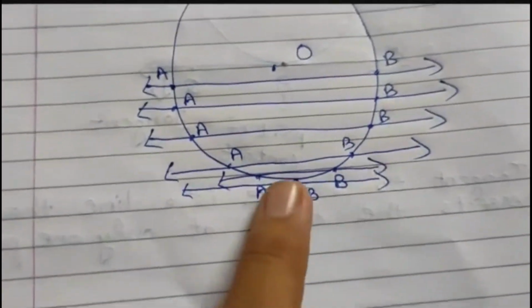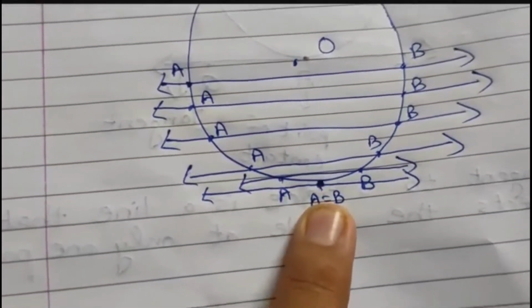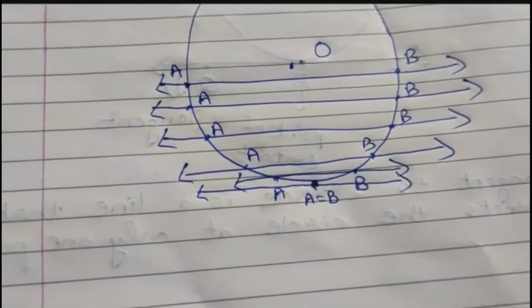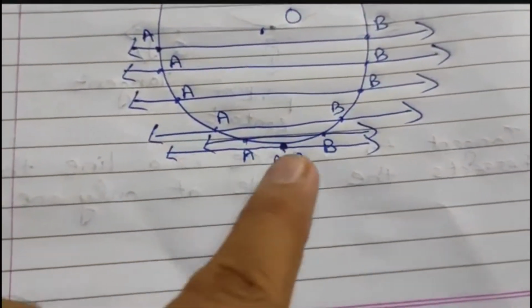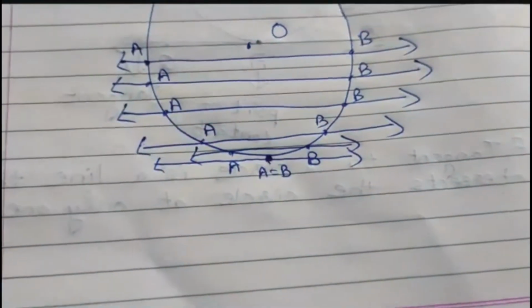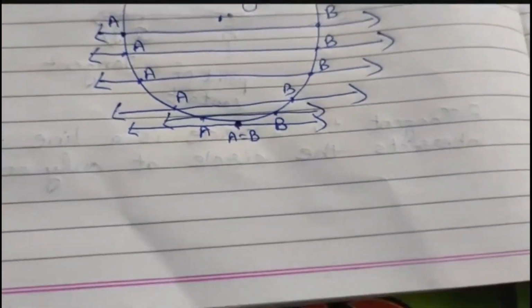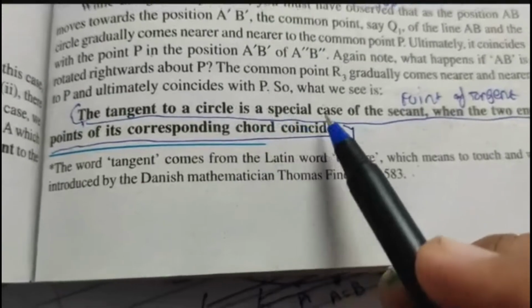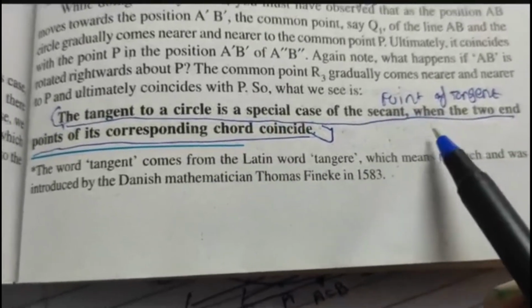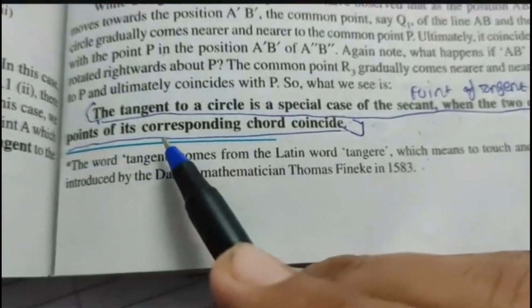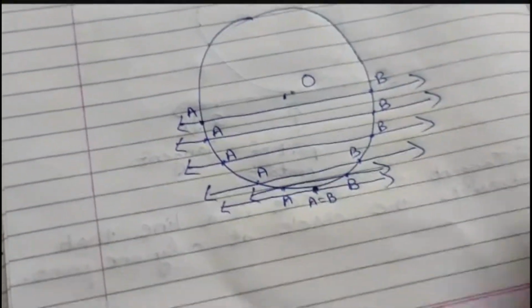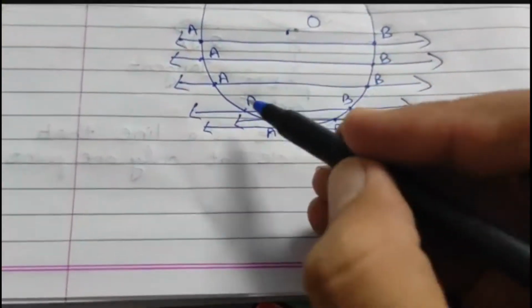So when A and B coincide, that point is obviously the point of contact, and now we call such a secant a tangent, because now this line intersects the circle only at one point. Like to highlight one special point of your textbook: the tangent to a circle is a special case of the secant when the two endpoints of the corresponding chord coincide. Right? So every tangent is a special case of secant.